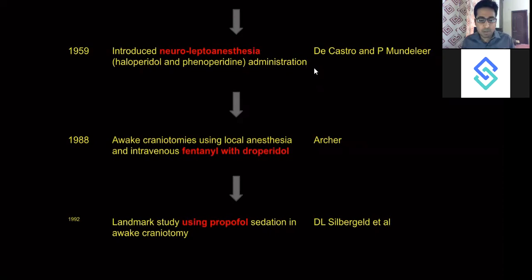So these are mainly these particular scientists, and these particular discoveries are important for neuroanesthetists, not for neurosurgeons. So I'll just zoom through this particular slide. The fentanyl and droperidol was brought by Archer, and the use of propofol in neurosurgery was brought by Silbergeld.